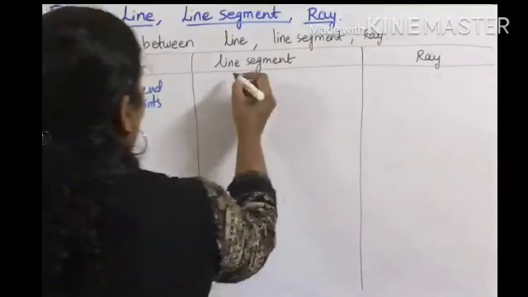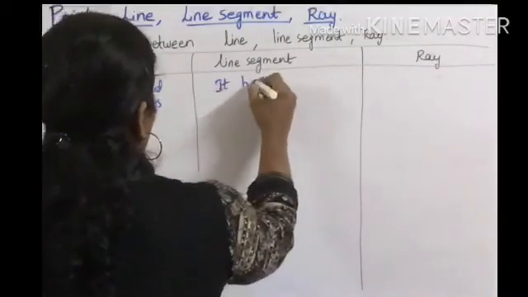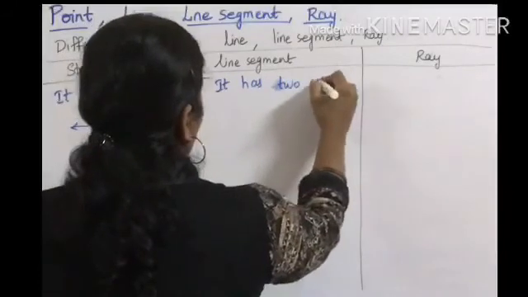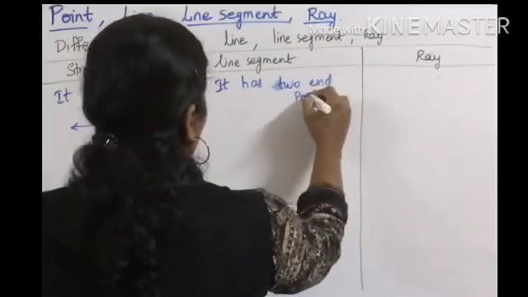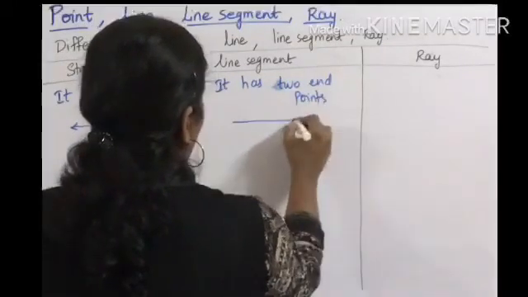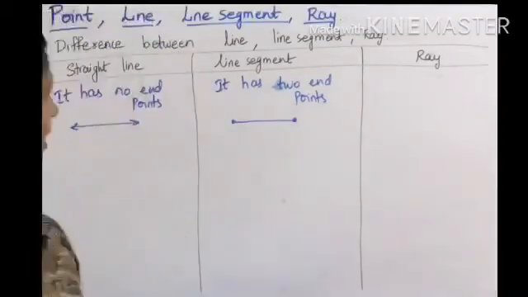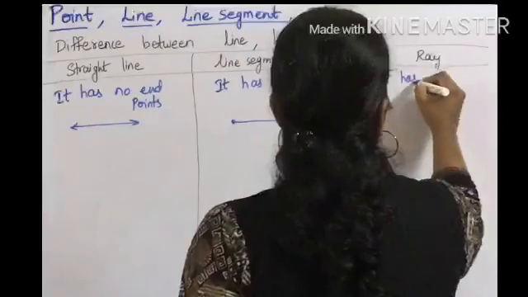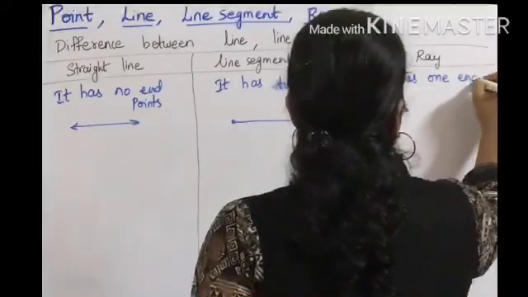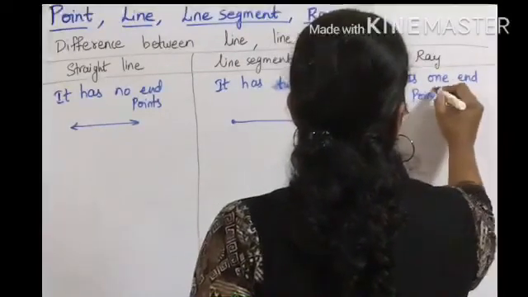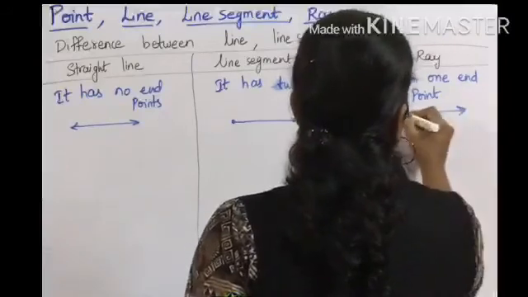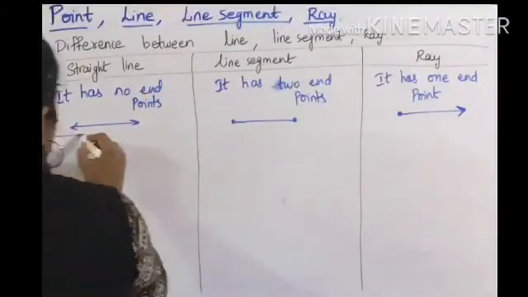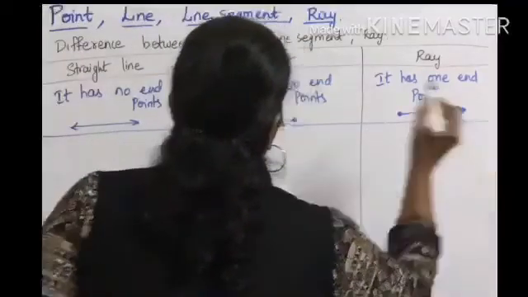And what about the line segment? It has two end points. It is represented like this, right? And coming to ray, it has one end point. How is the ray represented? One end point and one extending point. That is the main difference between the line segment and the ray.